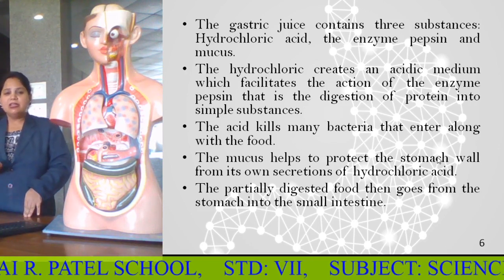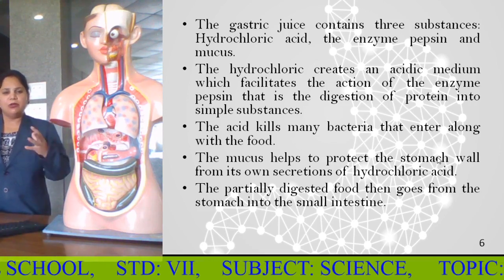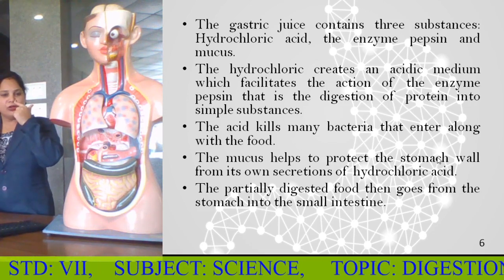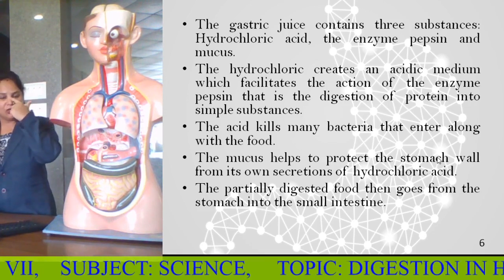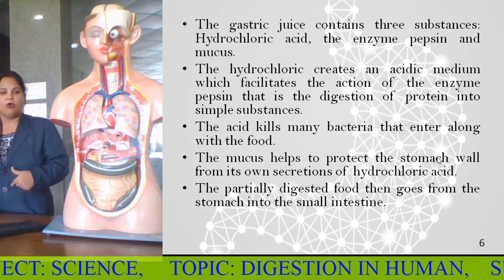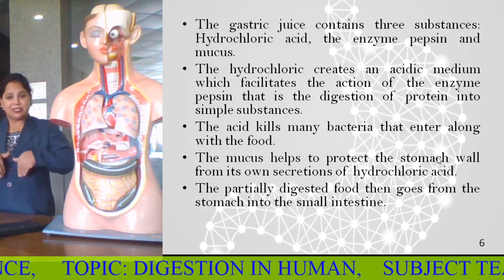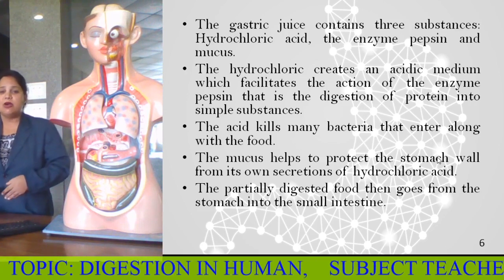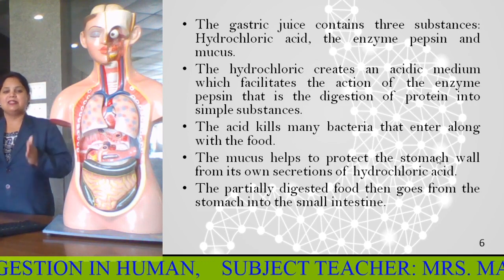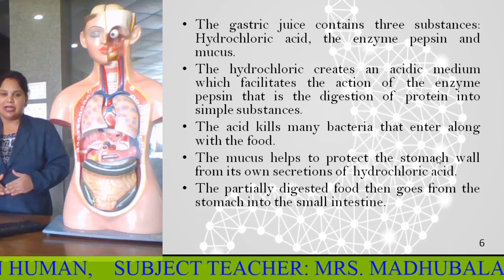The mucus helps to protect the stomach wall from its own secretion of hydrochloric acid. What can you say about mucus? For example, in our nose we have mucus, which stops the dust particles from entering inside the nostrils. In the same way, mucus is present in the stomach, which protects the stomach wall from its own secretion of hydrochloric acid. Because this hydrochloric acid may harm our stomach also, the mucus protects the stomach from it.